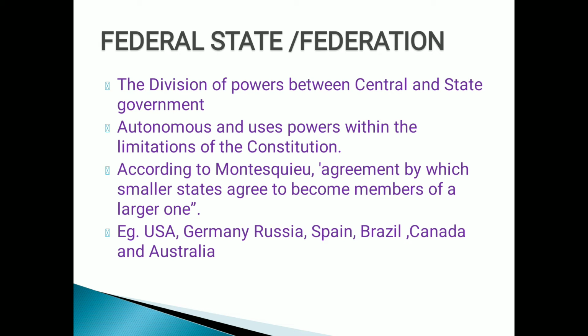According to Montesquieu, it is an agreement by which smaller states agree to become members of a larger one. And again, the best examples are USA, Germany, Russia, Spain, Brazil, Canada, and Australia. I hope everyone has understood now. This definition clearly shows that the federation is a system of government in which the constitution of the state divides all power between one central government and several state governments, and each of which exercises power in its allotted sphere and its allotted work. They are not going to move beyond that. Clear, everyone? Let's move on to another slide.